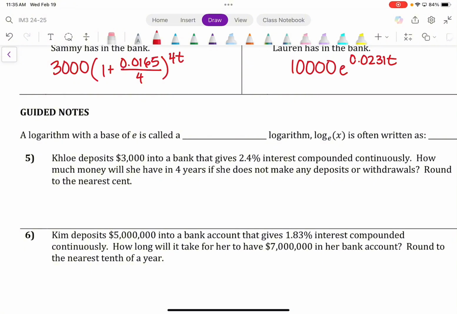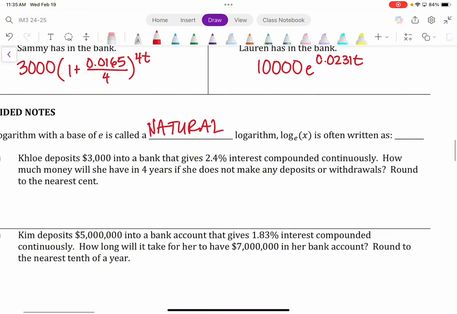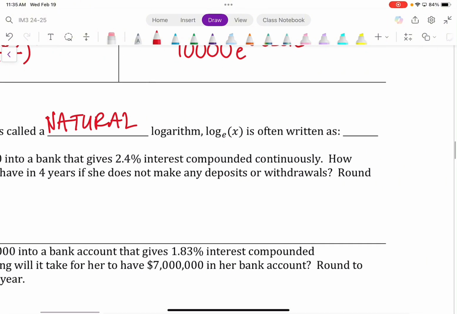Okay? So anytime you see a logarithm with base e, that is called the natural logarithm. It only makes sense because base e is the natural base. So natural base, natural logarithm. And the thing is, you won't see it written as log base e of x. Instead, you will see it as ln of x. And ln of x means natural logarithm, except the letters are switched. So L comes first, logarithm, n natural.